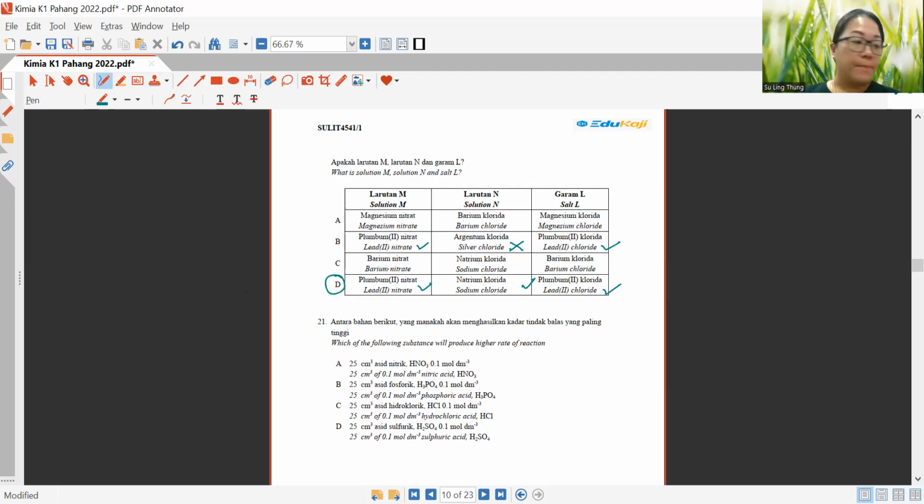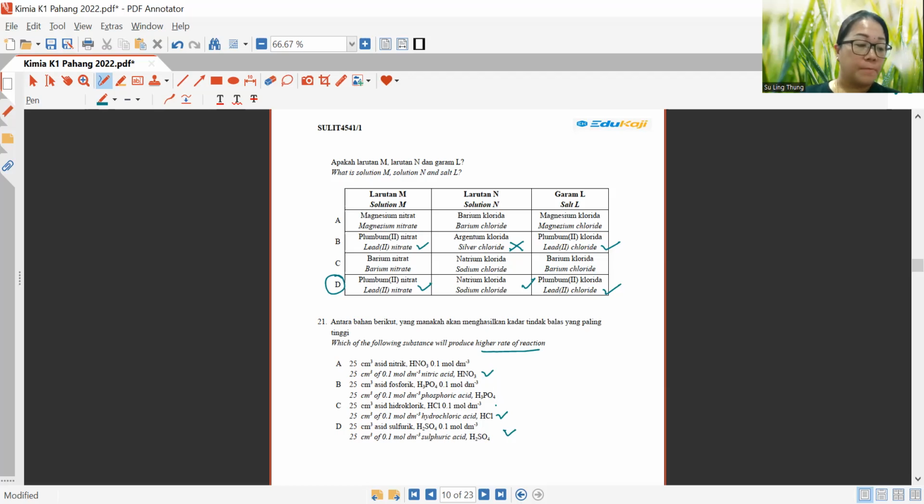Okay, now let's look at question 21. Which of the following substances will produce the highest rate of reaction? That means the highest. So in this case, firstly, you have to detect which is a strong acid, which is a weak acid. Okay, so in this case, we've got A, C, and D, a strong acid. Okay, phosphoric acid is a weak acid actually.